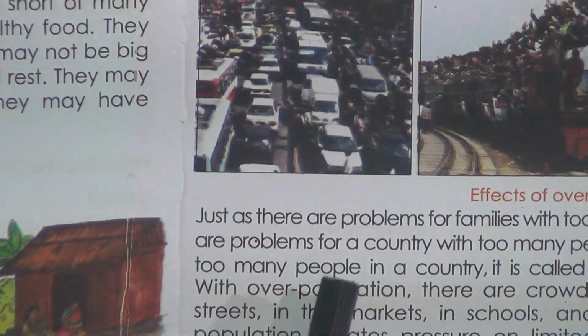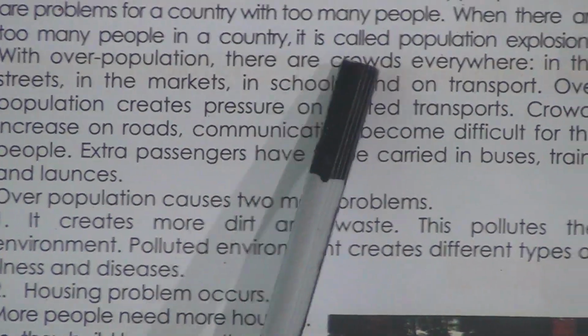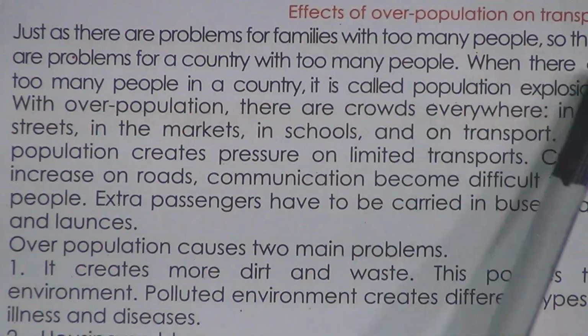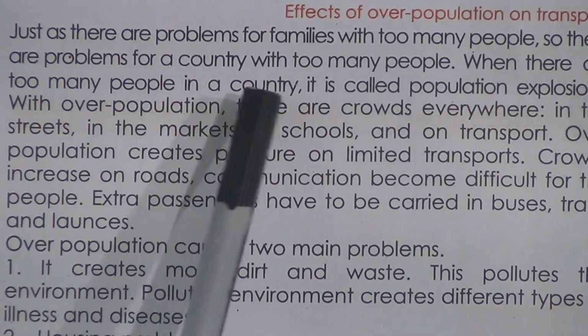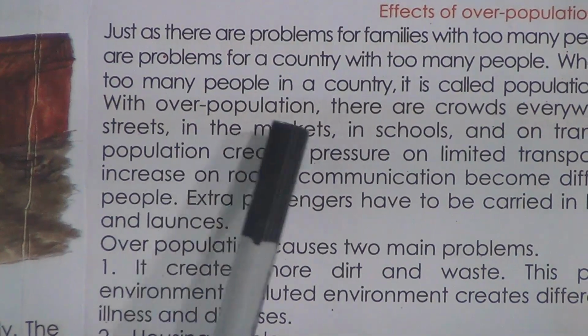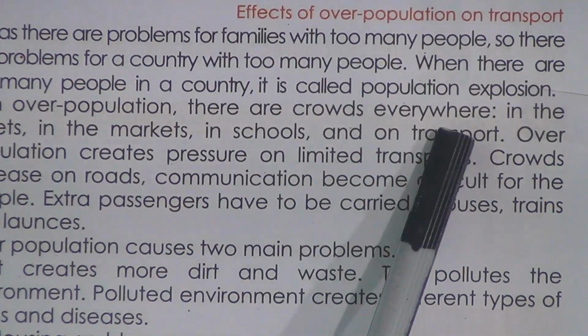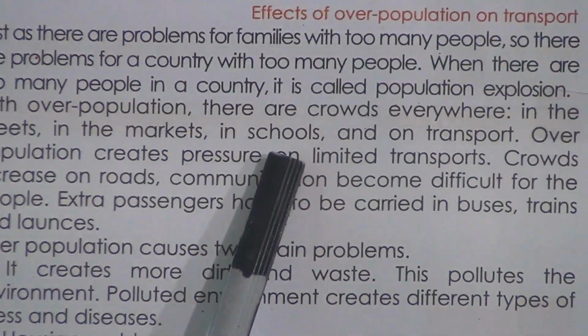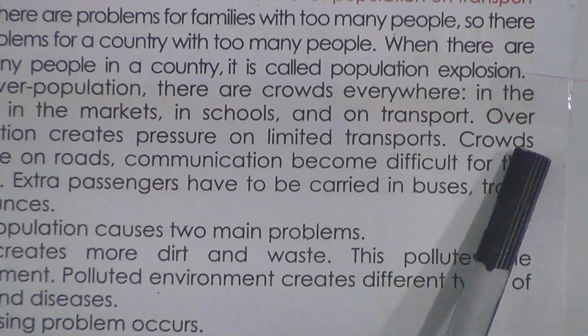When there are too many people in a country, it is called population explosion. With overpopulation, there are crowds everywhere, in the streets, in the markets, in schools and on transport.